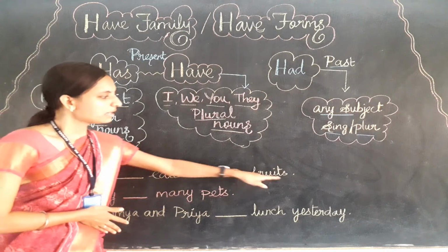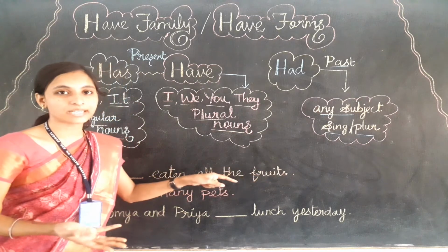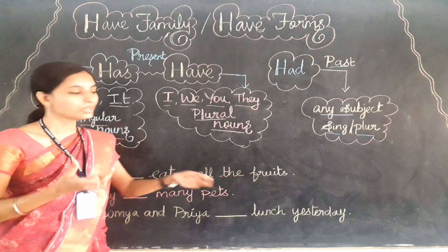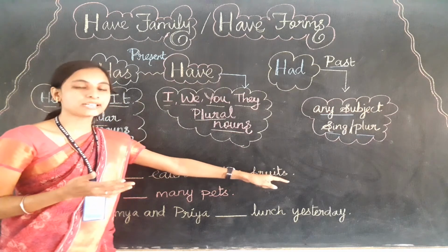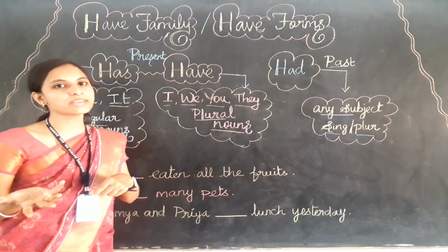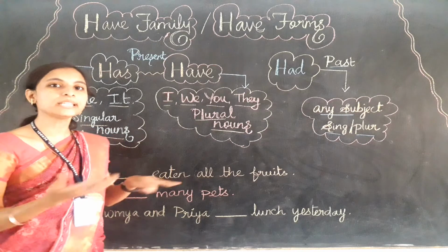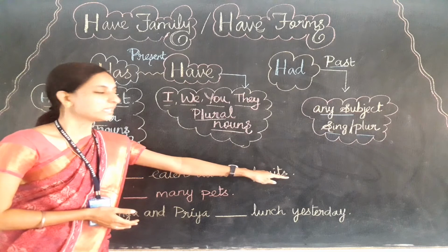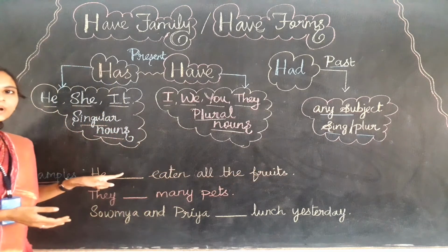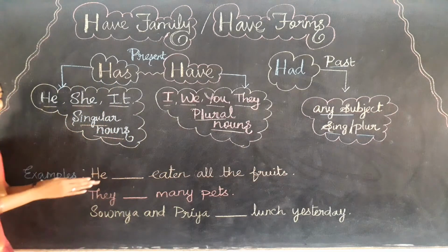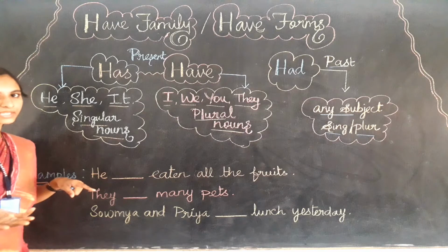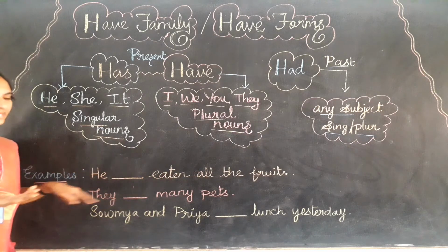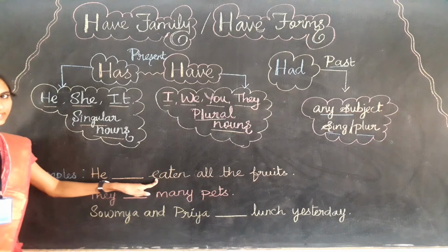How, ma'am? Because we can't find any yesterday or an hour ago, any past time words. We can see last week or last night, so that we can understand that they are talking about the past time. If they are not using any past time words, then it directly talks about the present time only. So now after finding the time of the action for the first example, what is it? Yes, it talks about a present time event.